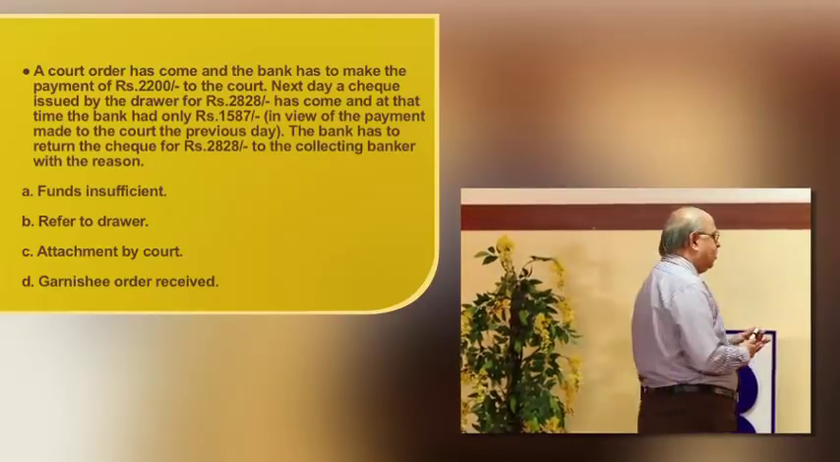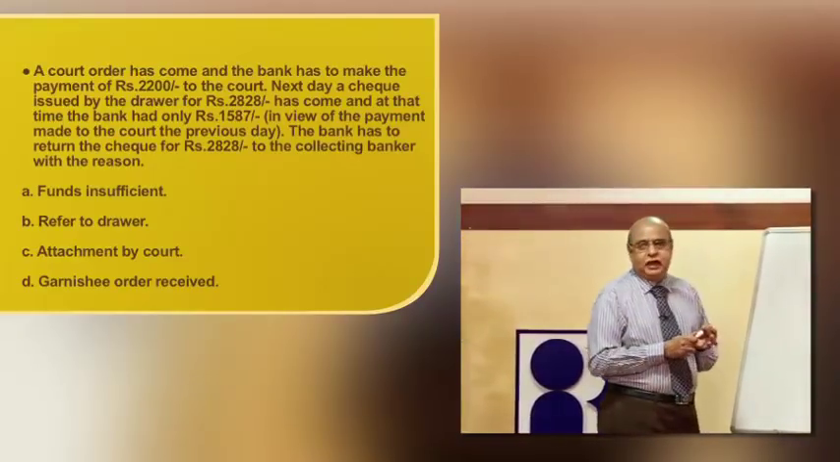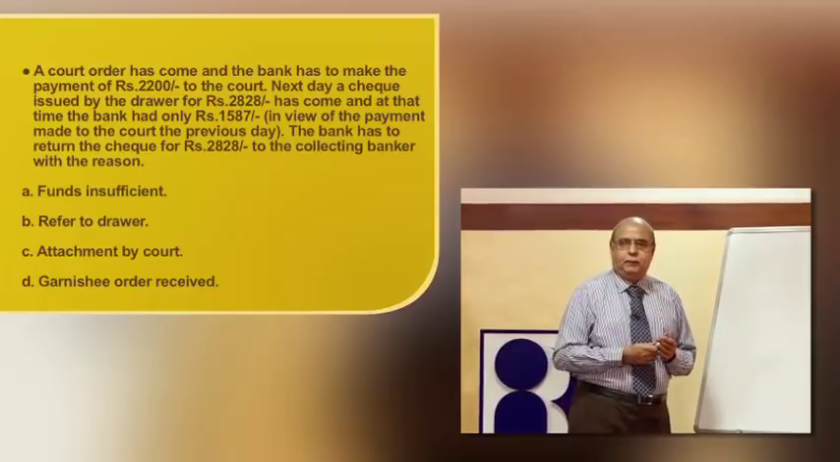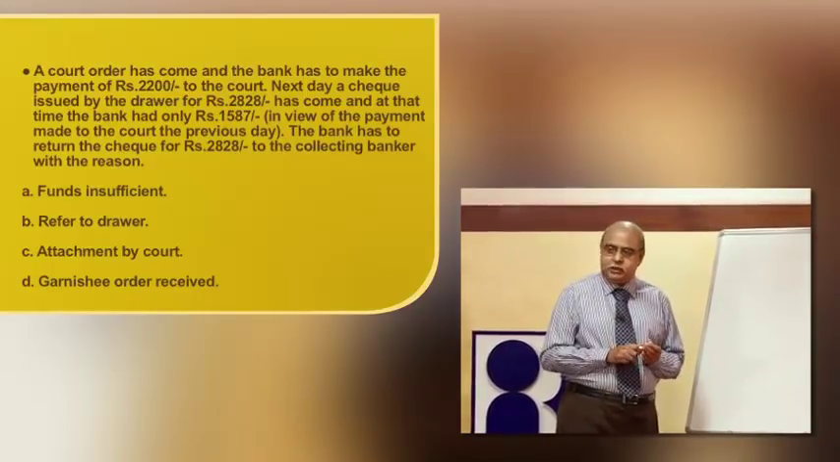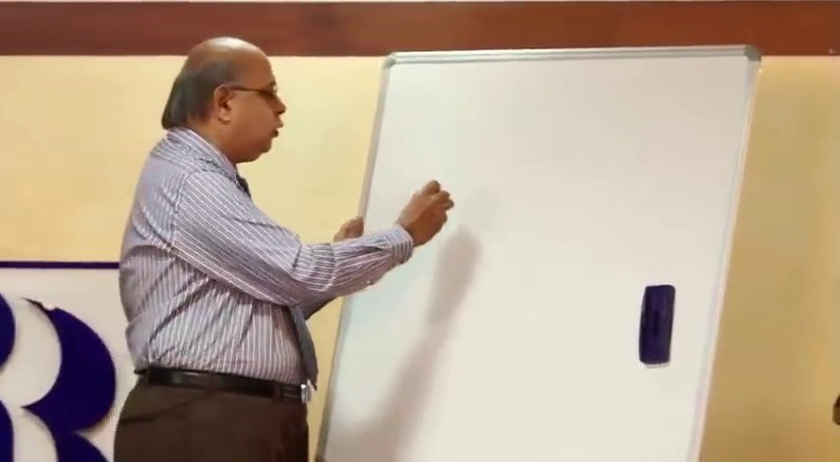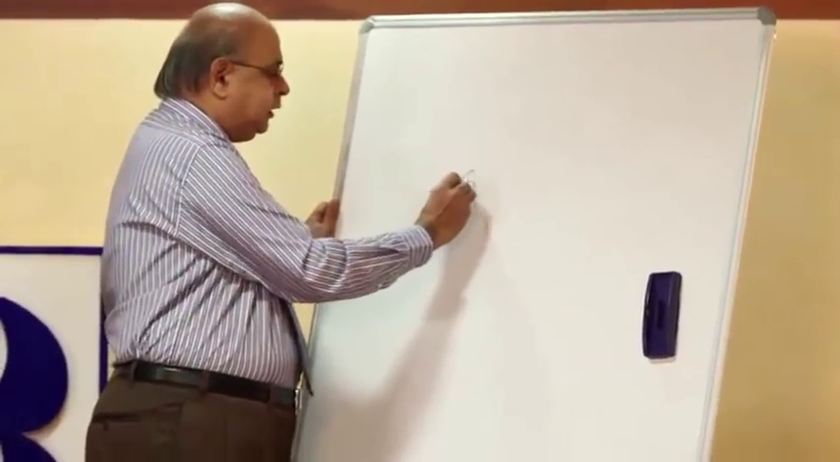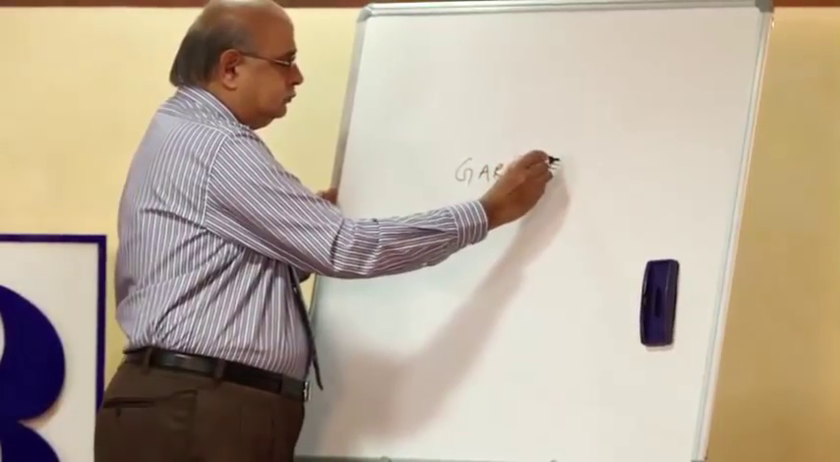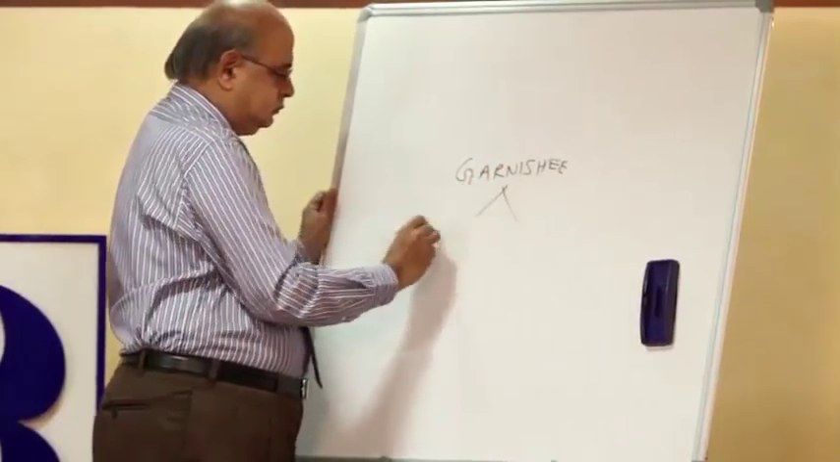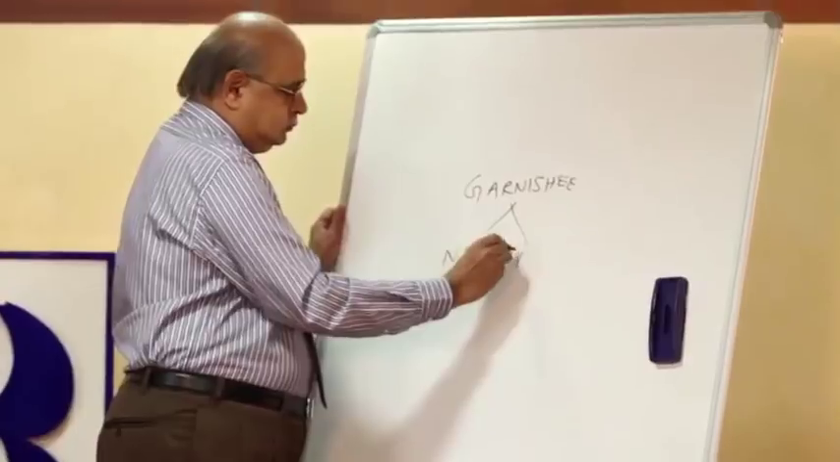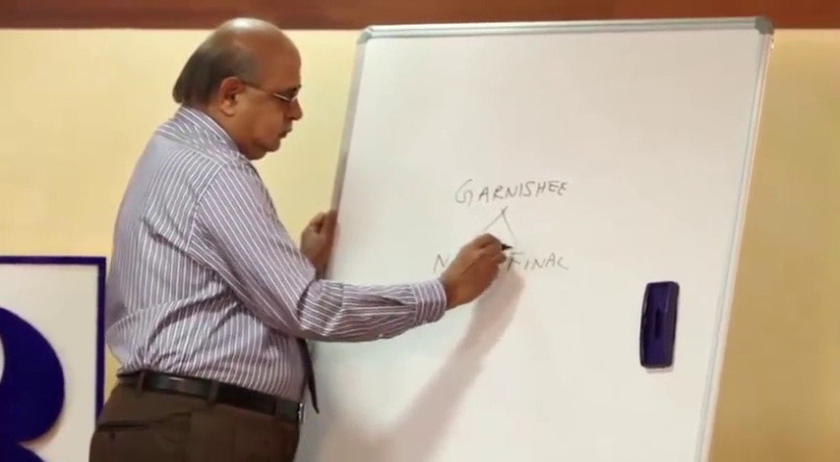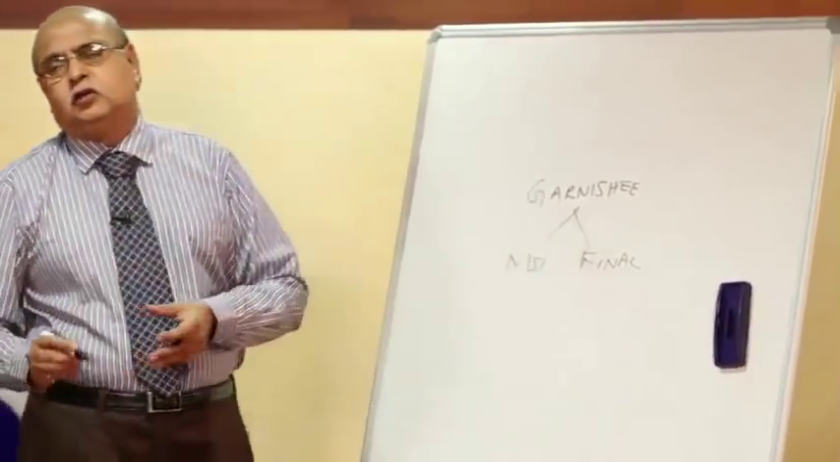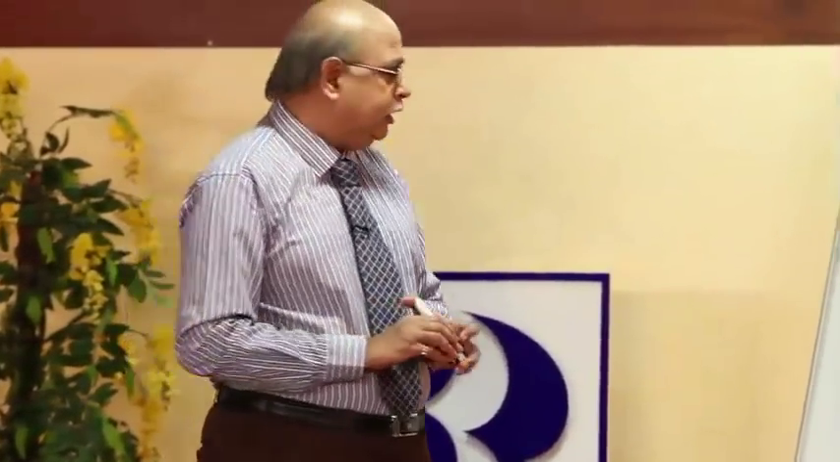Garnish order is the order of the court. When the direction comes from the court, the banker is expected to oblige whatever the direction of the court. The court order is called the Garnish order. It is in two parts. The first part is called nisi.